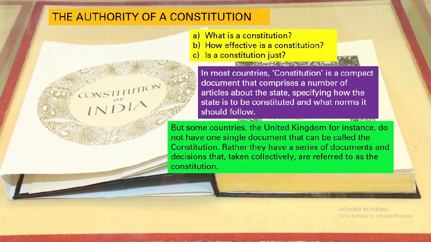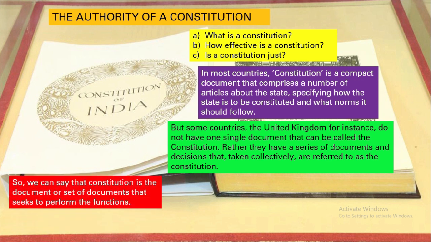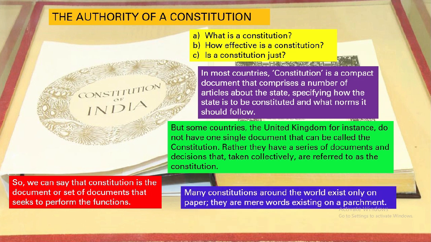Rather, they have a series of documents and decisions that, taken collectively, are referred to as the Constitution. So we can say that a constitution is a document or a set of documents that seek to perform these functions. Many constitutions around the world exist only on paper. They were mere words existing on a parchment.